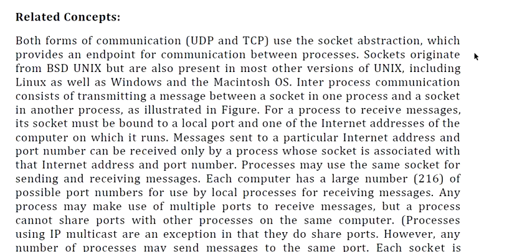First of all, the socket of one machine will connect to the socket of another machine, and message transfer or communication is done, and it is used for inter-process communication. For a process to receive the message, its socket must be bound to a local port and one of the internet addresses of the computer on which it runs. The message sent to a particular internet address and port number can be received only by a process whose socket is associated with that internet address and port number.